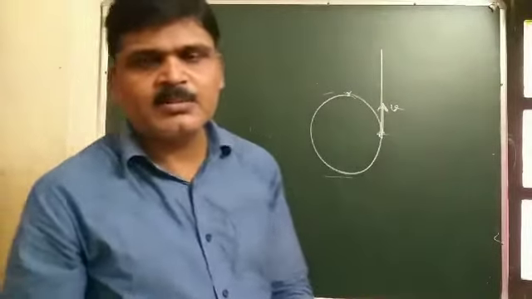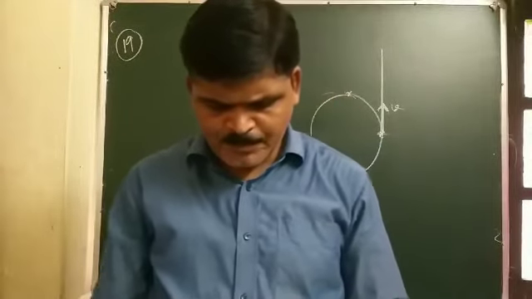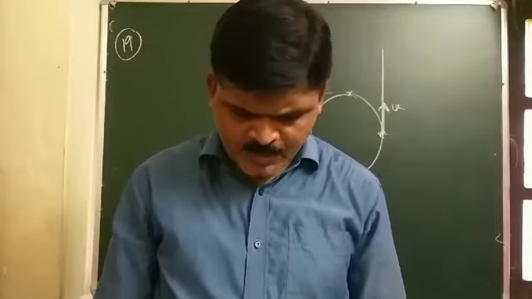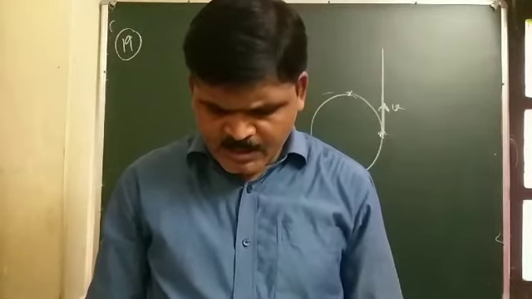So the given statement is correct. And third part: the acceleration vector of a particle